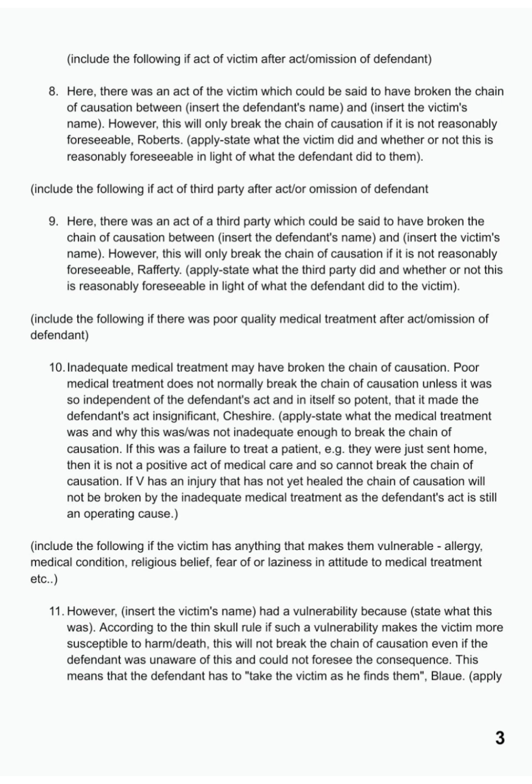Apply. State what the victim did and whether or not this is reasonably foreseeable in light of what the defendant did to them. Include the following if there was an act of a third party after the act/omission of the defendant. Here, there was an act of a third party which could be said to have broken the chain of causation between insert the defendant's name and insert the victim's name. However, this will only break the chain of causation if it is not reasonably foreseeable. Rafferty. Apply. State what the third party did and whether or not this is reasonably foreseeable in light of what the defendant did to the victim.